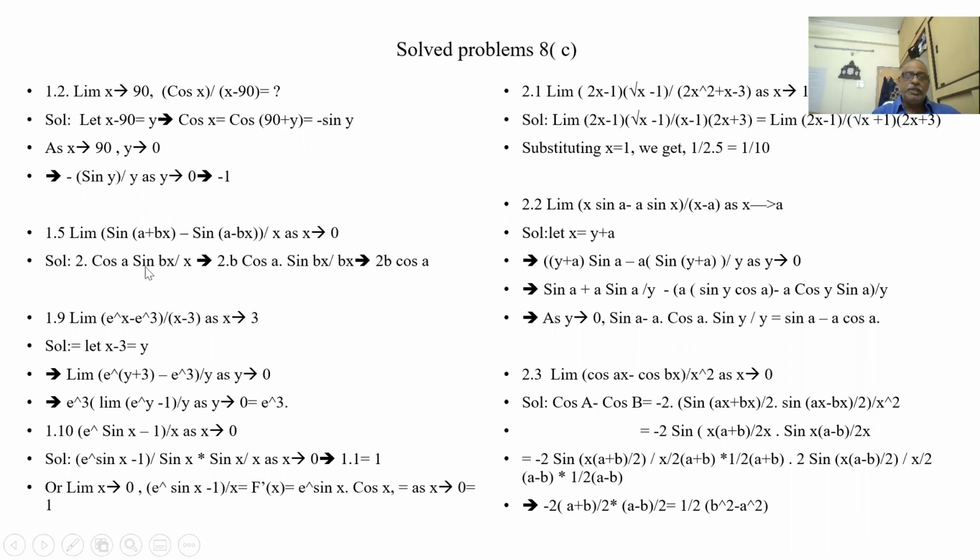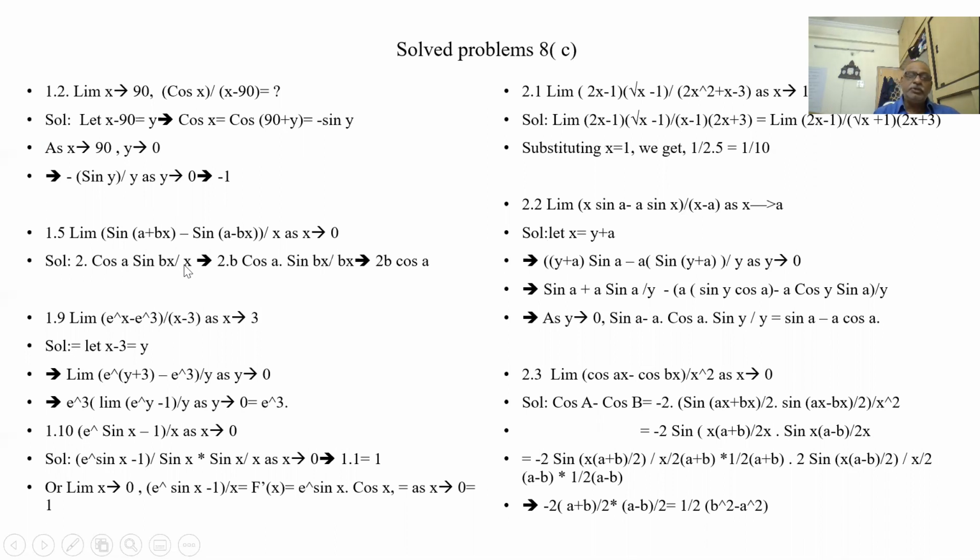So 2 cos a sin bx, if you expand it by bx. So if I put bx into b, so sin bx by bx is 1. Limit of x tends to 0, sin bx by bx is equal to 1 into 2b cos a. So the answer is 2b cos a. Even though it appears as 0 by 0, once I expand, sin a cos b plus cos a sin b minus sin a cos b plus cos a sin b, sin a cos b gets cancelled, cos a sin b is left out. Sin bx by x is not 1. Sin bx by bx is 1.